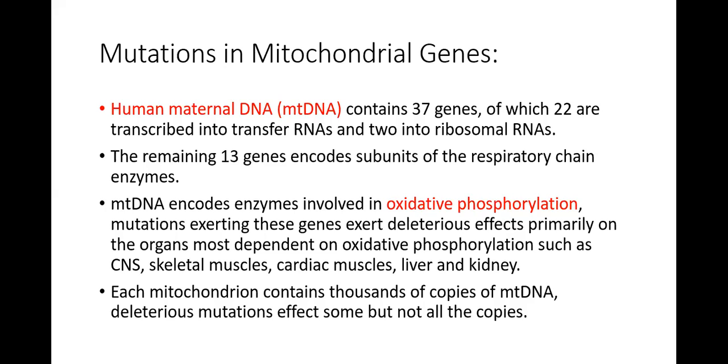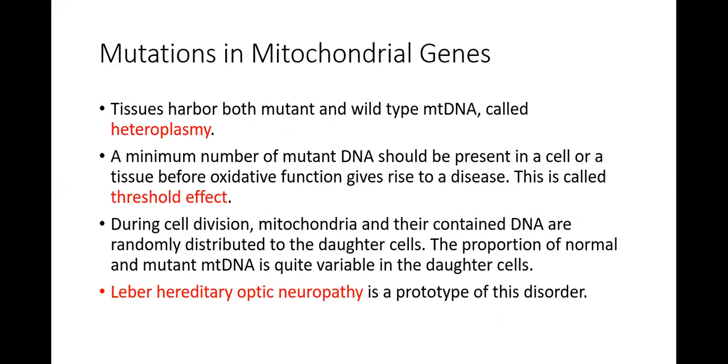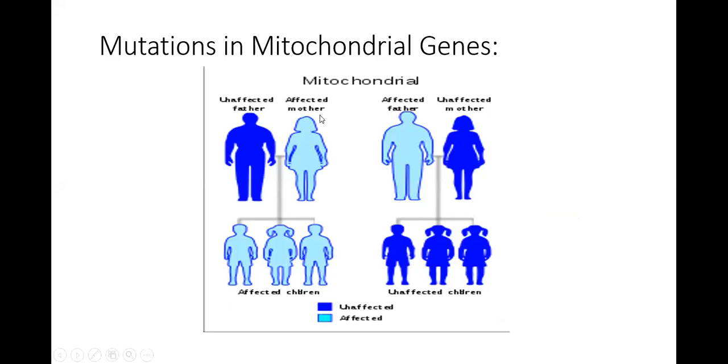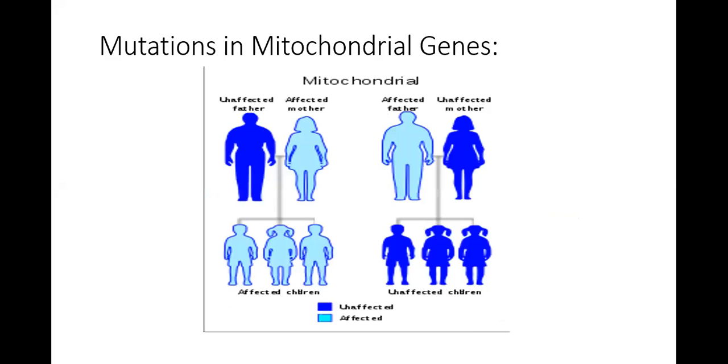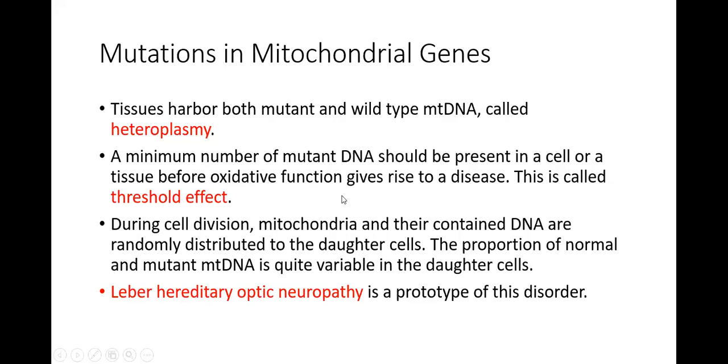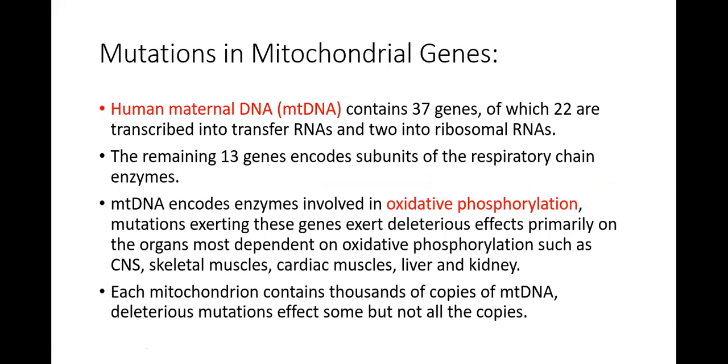So this only occurs in case of the men. Men are going to give this disease to their offspring. So if I show you this chart, unaffected father, sorry, I said it the other way around. Mitochondrial DNA is maternal, the mother's DNA. Mother's DNA is going to give it to the children. The father is unaffected and the mother is affected. When the children are born, all of them are going to be affected by the affected mother. But if there is an affected father and an unaffected mother, none of the children is going to be affected. So maternal DNA is transmitting these mutations in mitochondrial genes.